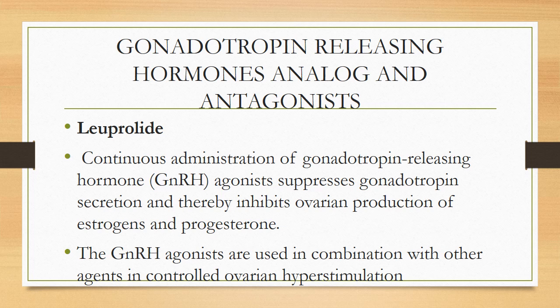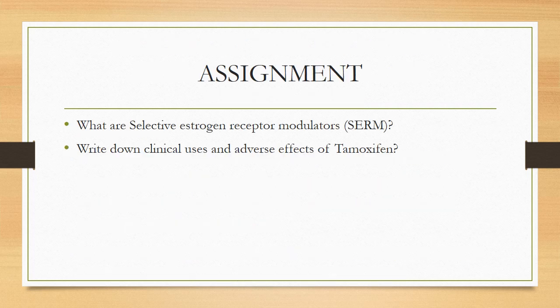In this category, leuprolide is included. Continued administration of a gonadotropin releasing hormone agonist suppresses gonadotropin secretion and thereby inhibits ovarian production of estrogens and progesterone. The gonadotropin releasing hormone agonists are used in combination with other agents in controlled ovarian hyperstimulation.